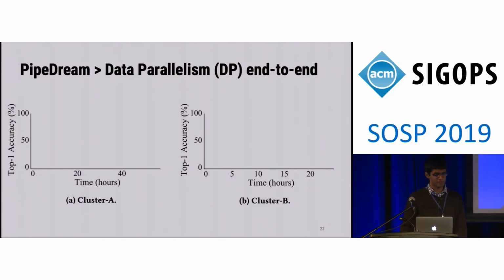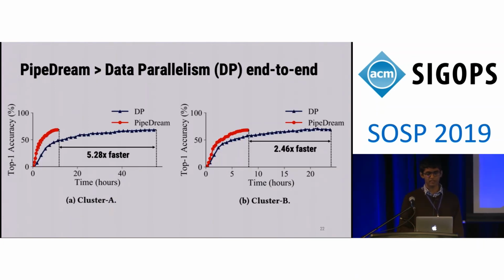So to present some results, I'm going to show essentially PipeDream compared to data parallelism while training a VGG16 image classification model. I'm showing top 1 accuracy on the y-axis and time on the x-axis, and up and to the left is better. Basically, you want to train high-quality models faster, so in less time. This is what the results look like. So PipeDream is able to train models up to 5.3x faster than data parallelism.